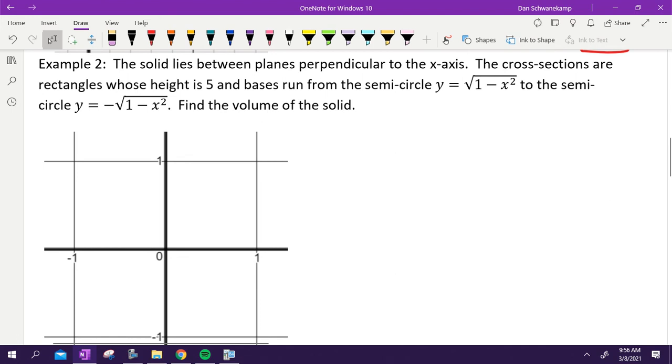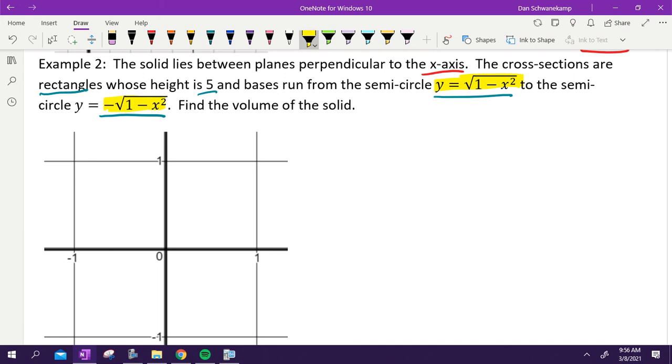32. The solid lies between the planes perpendicular to the x-axis. The cross sections are rectangles whose height is 5 and base runs from the semicircle, this guy right here, to the semicircle, that guy right there. Find the volume of the solid. Here they were nice and told me that these shapes were semicircles, but we should know that already. We did that back in January. It's been a while. It's a semicircle.